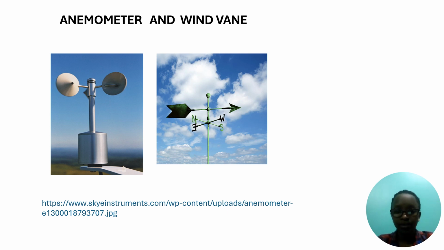Here is an example of instruments used to measure wind. The first instrument is the anemometer, which is used to measure wind speed. And the second image is the wind vane, which is used to measure wind direction.